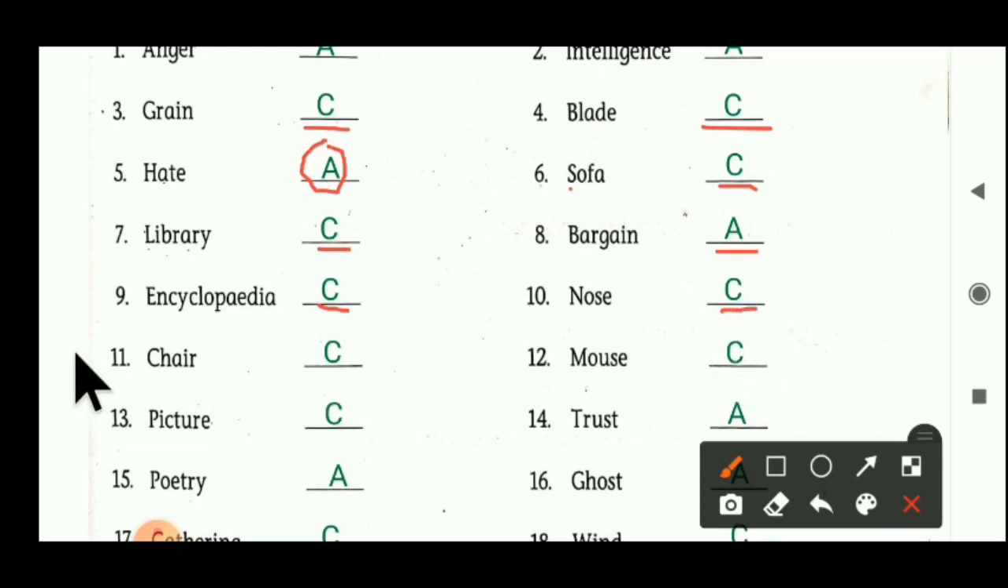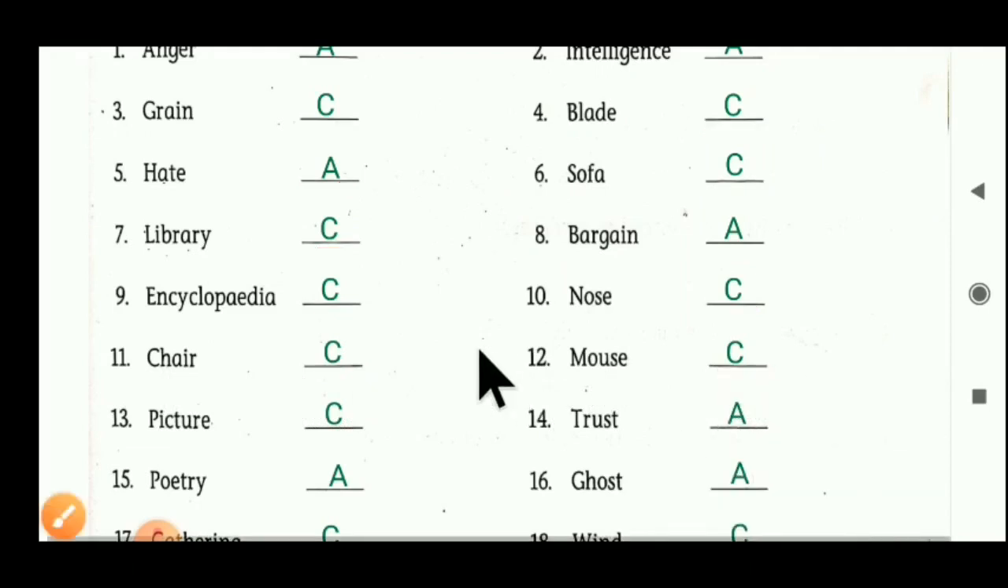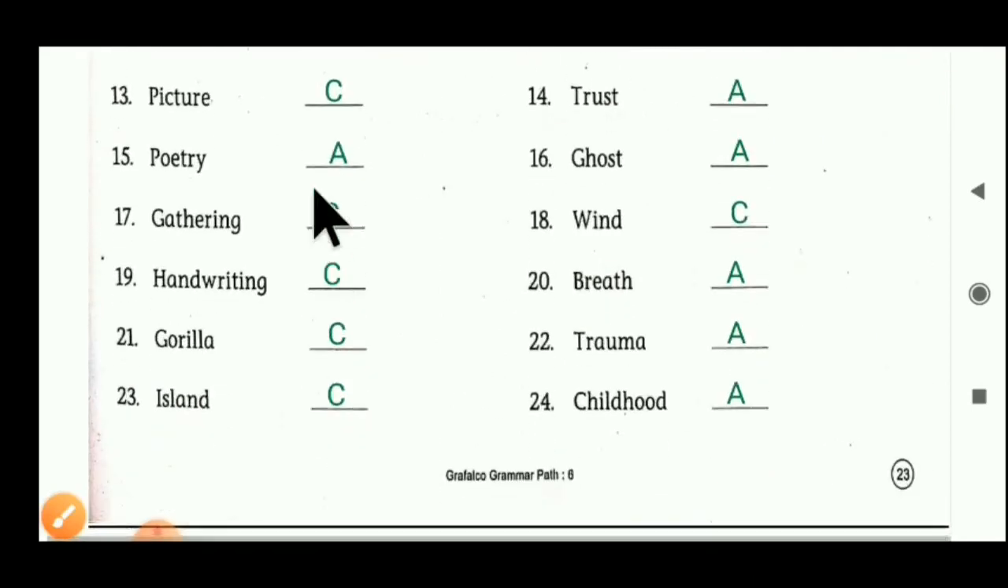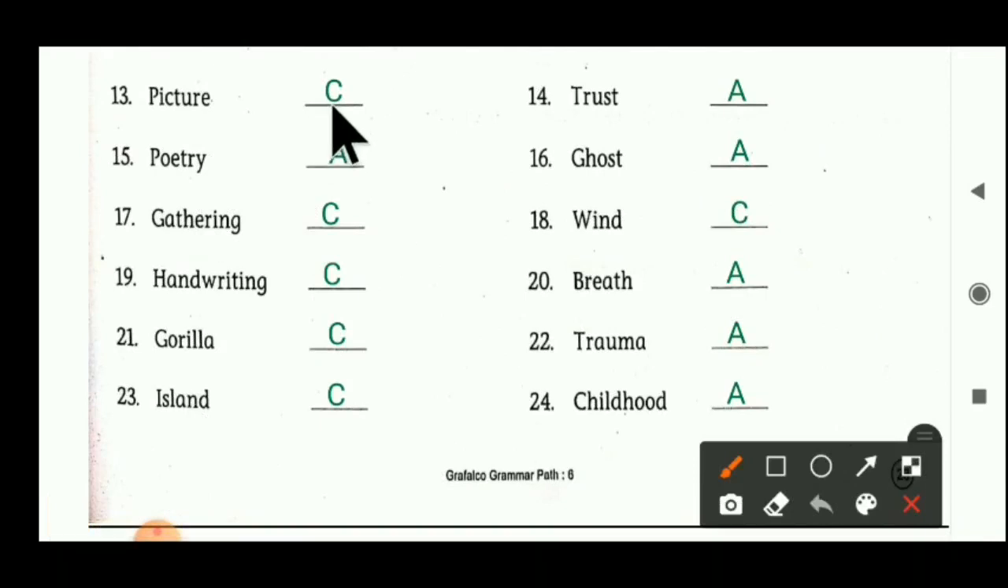Chair. Next one is chair, we can see, we can touch it, so it's a concrete noun. Mouse also we can see, we can touch it, so it becomes a concrete noun here. Now next one, picture. Picture is a concrete noun because we can see it, we can touch picture, so here picture becomes a concrete noun, so I write C here.